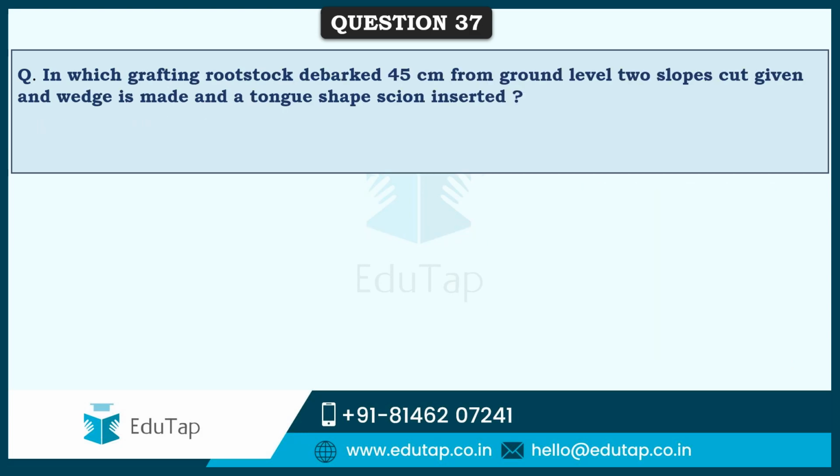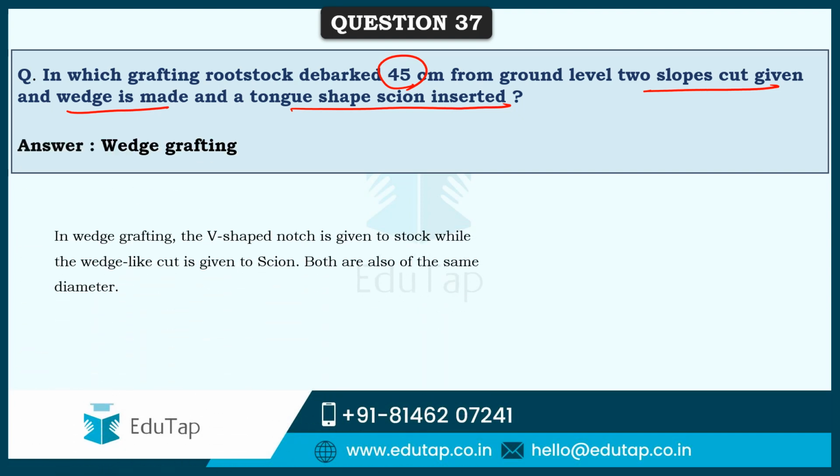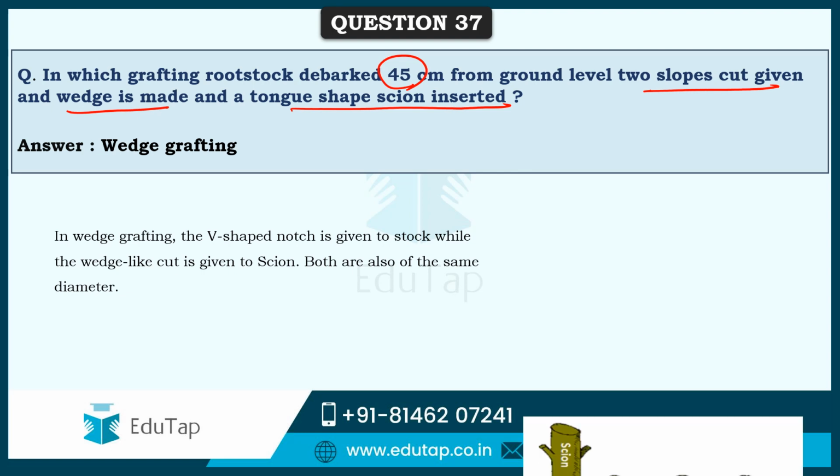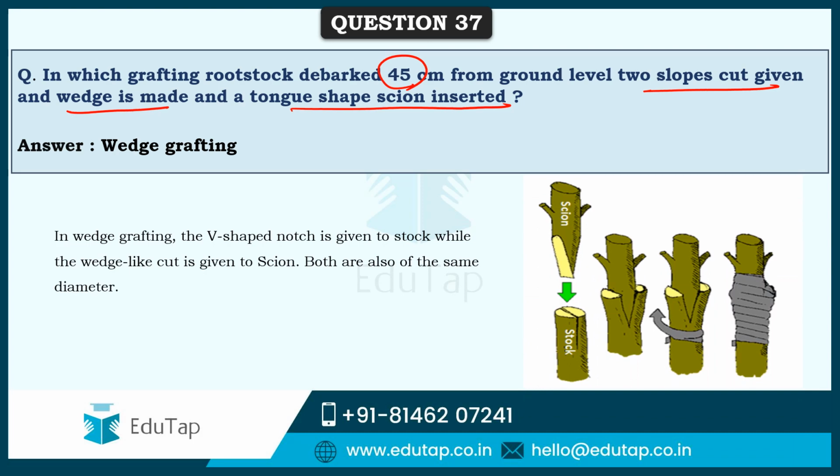So friends, next comes, in which grafting is the rootstock debarked 45 centimeters from ground level, two slopes cut given and wedge is made and a tongue shaped scion is inserted? And the correct answer here is wedge grafting. And as you can see here, a V-shaped notch is given to the stock, while a wedge like cut is given to the scion, so that both are of same diameter and they can fit perfectly.